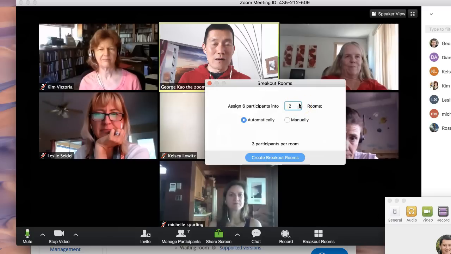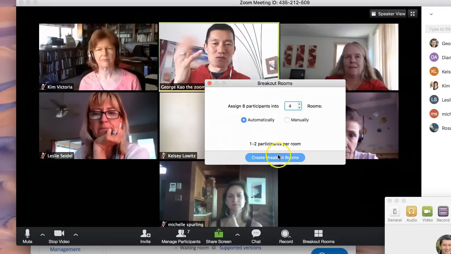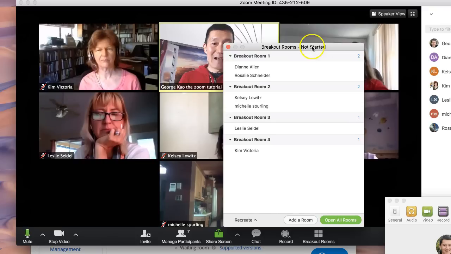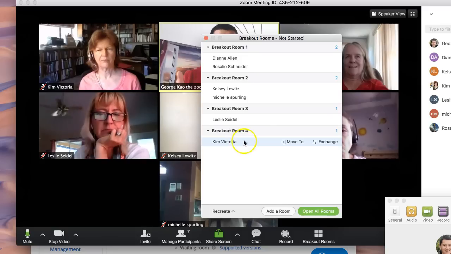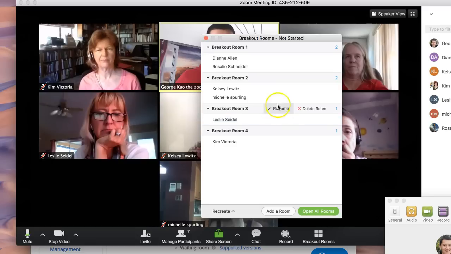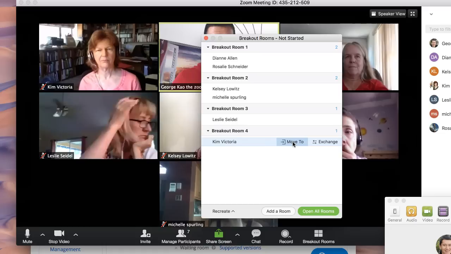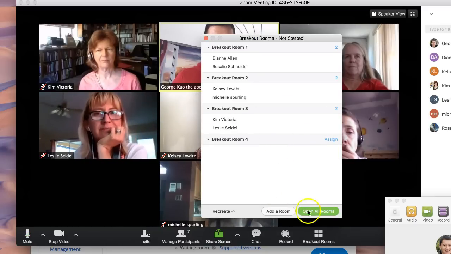And if you increase the room size, now it says 2 participants per room because there are 3 rooms. 4 means there's 1 to 2 participants per room. And just to show you what that does, I want to create breakout rooms now. And now you can see that, because I created 4 rooms, there are 2 rooms with 1 person each, and other rooms have 2. I can even rename what the room is called, or I can now move people. I'm going to move Kim to breakout room 3 to be with Leslie there. And then let's go.